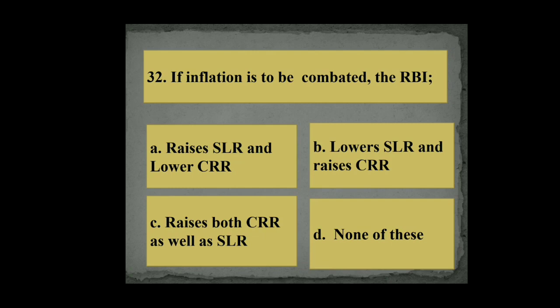CRR means cash reserve ratio and SLR means statutory liquidity ratio. So the right answer is C. Raises both cash reserve ratio as well as statutory liquidity ratio.